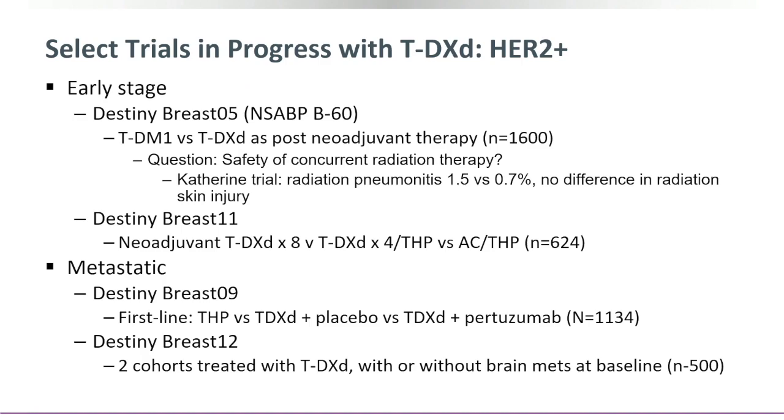And ongoing studies are looking at putting TDXD in the first-line setting, DESTINY-Breast09, that's looking at TDXD either with or without pertuzumab and comparing it to a Cleopatra treatment of THP. And that trial has completed accrual, so we're looking for that data in the near future. There's also a study going on in 500 patients who have brain mets or not at baseline.